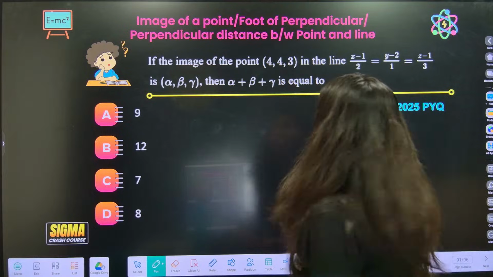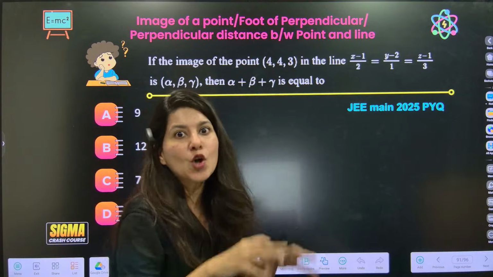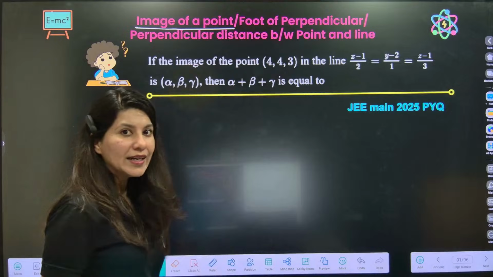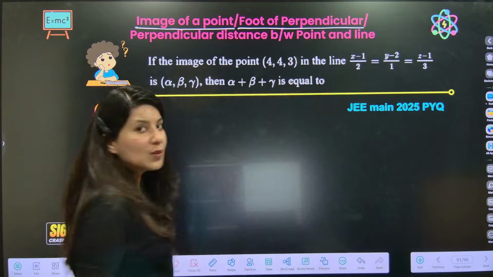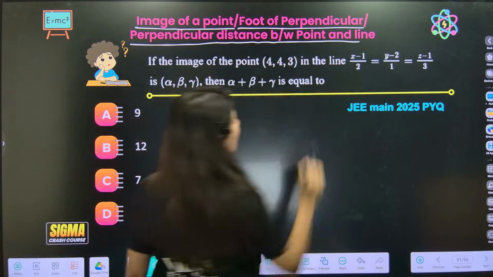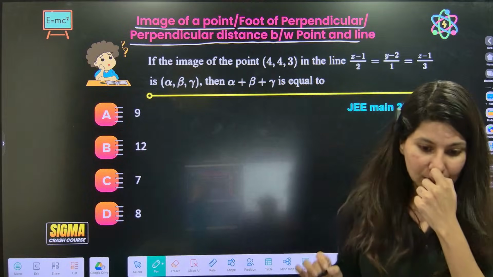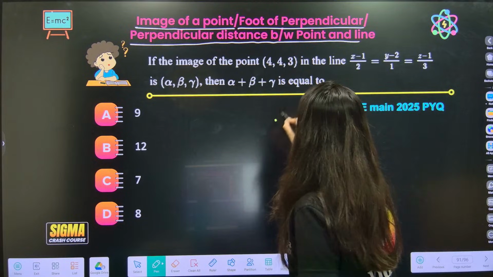Okay, yes. What is the subtopic involved over here? Image of a point, if you have to calculate, same procedure. Foot of perpendicular, if you have to calculate, same procedure. Perpendicular distance between a point and a line, same procedure. Are you with me, everyone? Yes. So now let's draw the diagram and follow the steps.